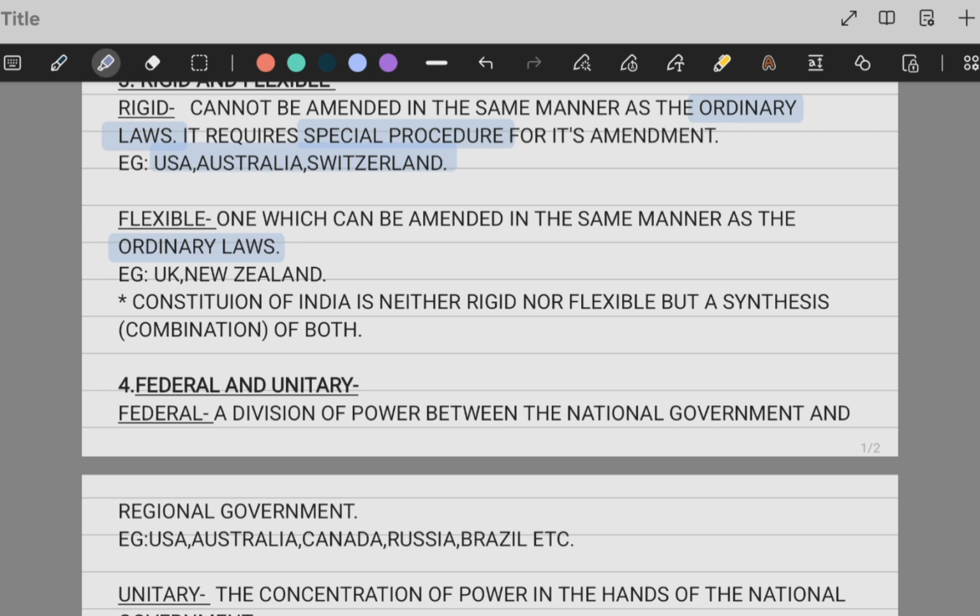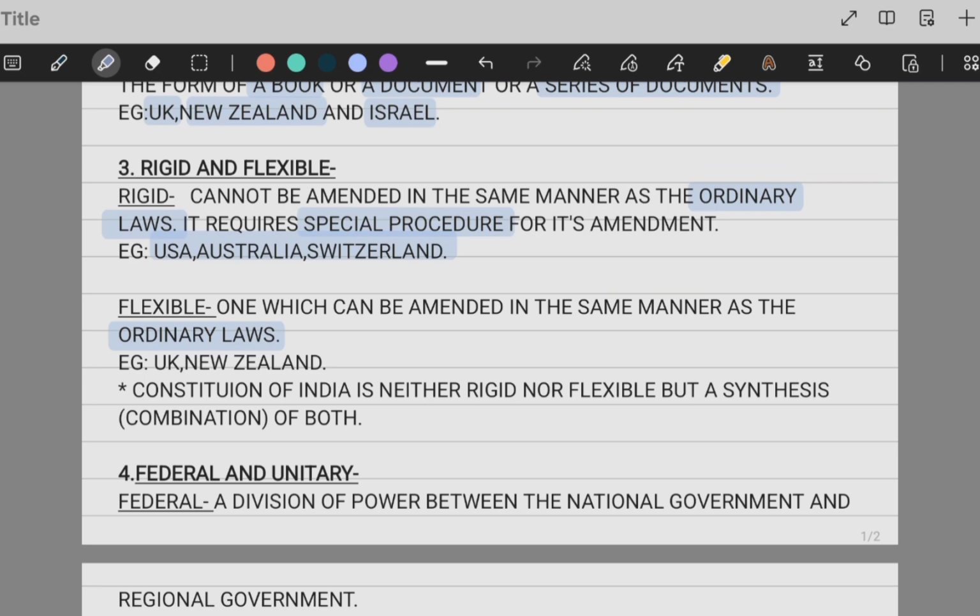And then comes India. So what is the type of constitution for India? India's constitution is neither rigid nor flexible, but it is a combination of both. So sometimes it has a flexible type, sometimes it has a rigid type. So we work under these two.